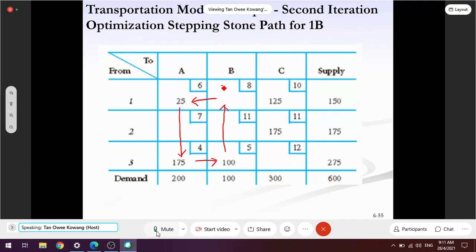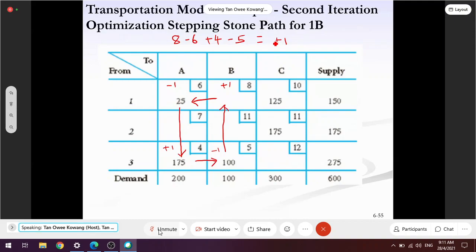Okay, here is +1, -1, +1, -1. So it's 8 - 6 + 4 - 5 equal to +1, +2. 1, Doctor. +1. So don't do anything.